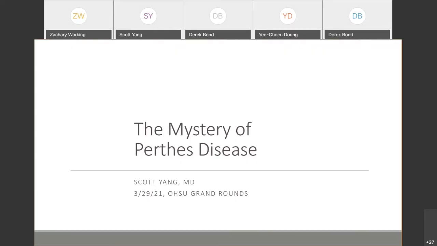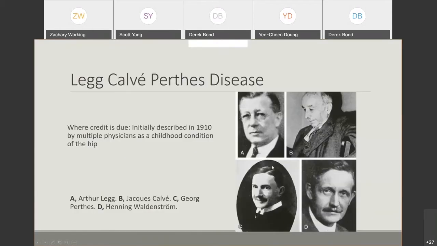Perthes disease. It's titled as such because even after 100 years of knowing about what this condition is, we have not made a lot of progress in terms of how to treat this. Kids still suffer, and we don't have a lot of definitive answers for this disease. So unfortunately, it's still a mystery to us. So we'll go on with that. So we'll give credit where credit is due.